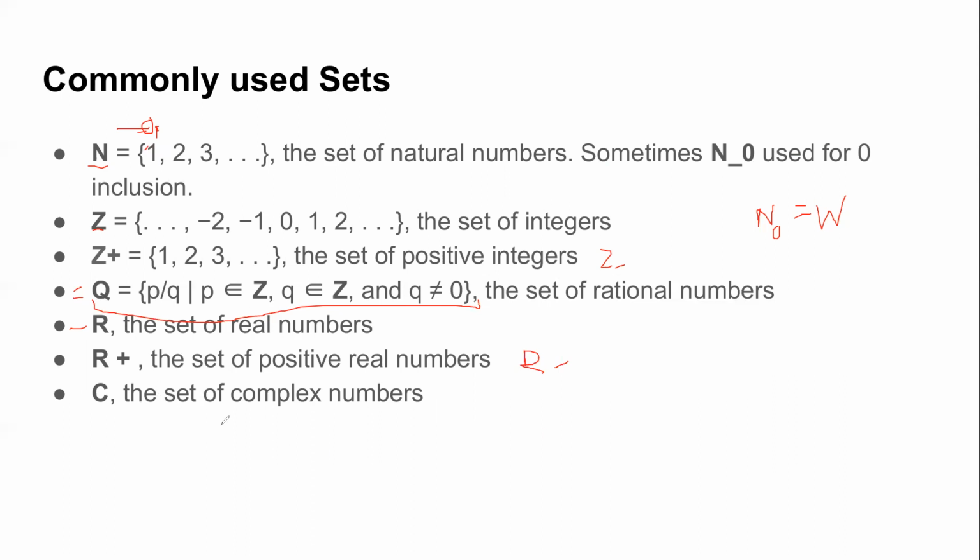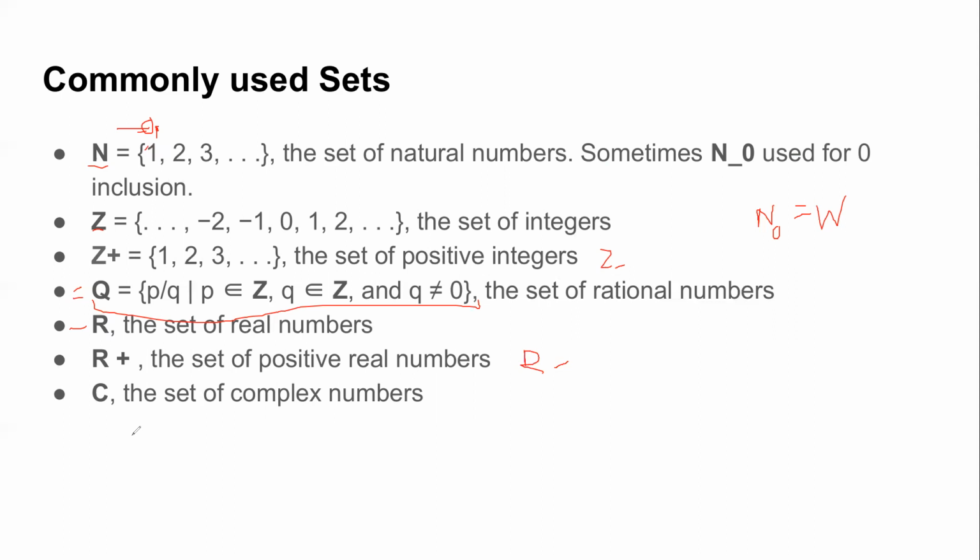Okay, so whenever you have to address any of these sets, you don't need to list them or write their set builder notation, just use their name. That's it. Okay, so is that clear? Any questions till this point?